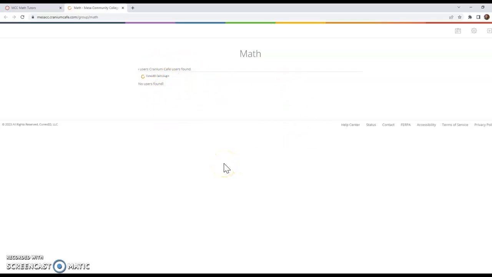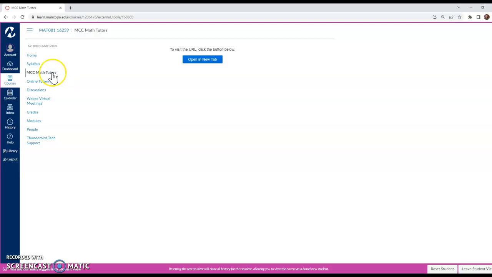And then that tutor's webcam will pop up and you will be on your computer, they will be on theirs, but it's a live MCC math tutor who's literally sitting on campus in MCC, in front of their computer, and their webcam opens up and they're there to help you. That's really nice that we have that available to you. And literally all you have to do is click right there on MCC Math Tutors.